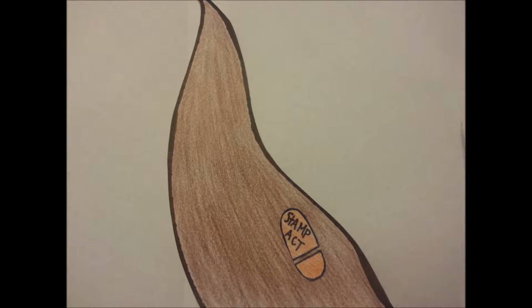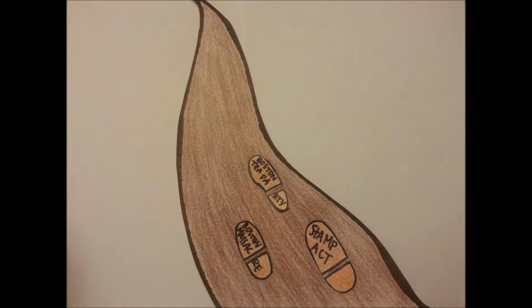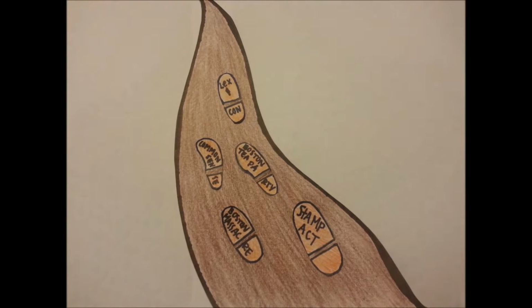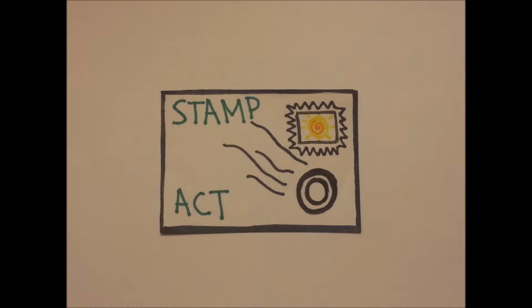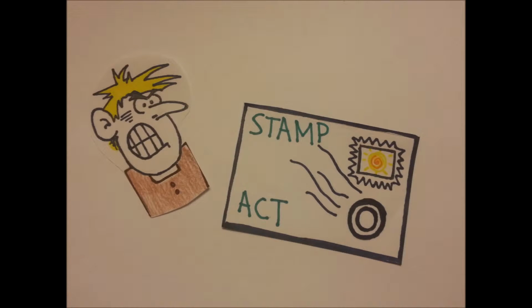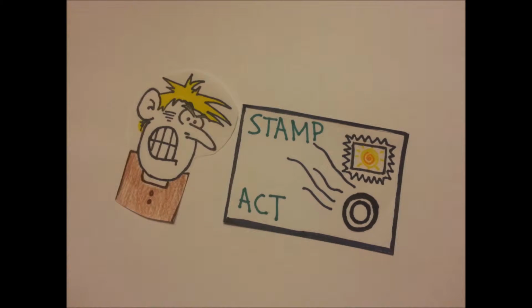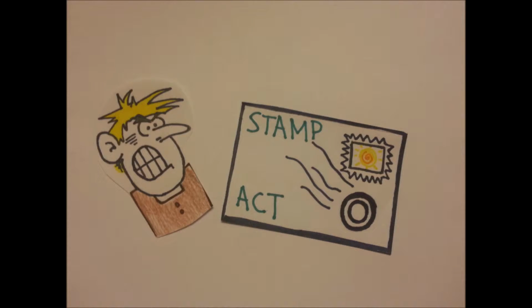Many events led to the American Revolution. Tensions between England and the colonies began after Britain implanted various taxes in the colonies. The Stamp Act angered the colonists because it was the first direct tax in the colonies. This act forced colonists to pay tax on all paper products, including documents, newspapers, and playing cards.